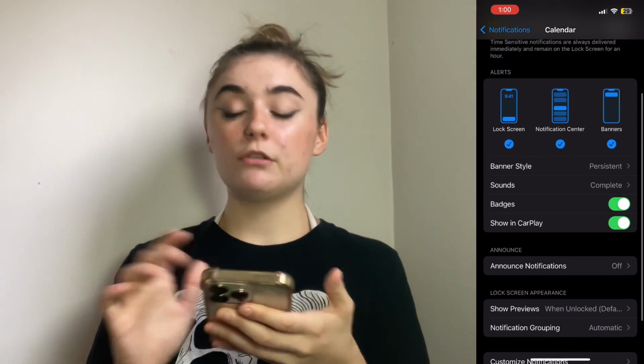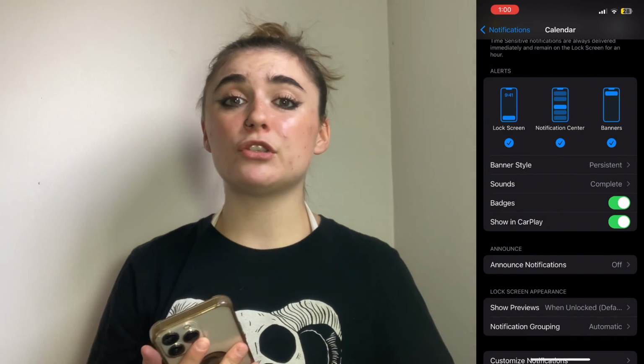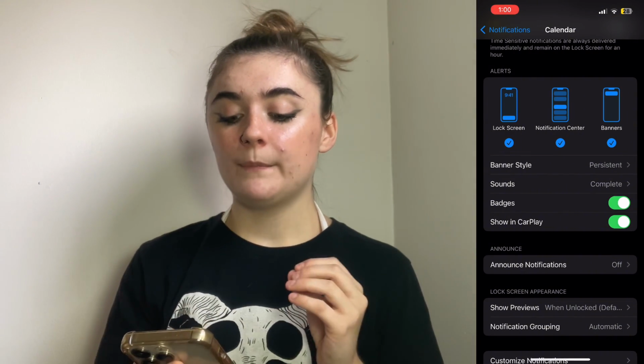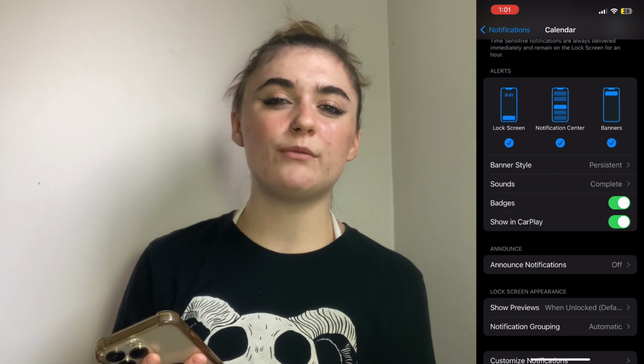You should note though that some apps won't allow you to change the notification sounds. Some just don't have any notification sounds. So if you don't find that sounds option underneath it, it's probably safe to assume that you just can't change the sound.